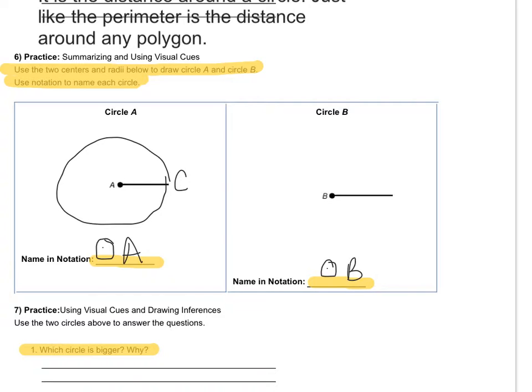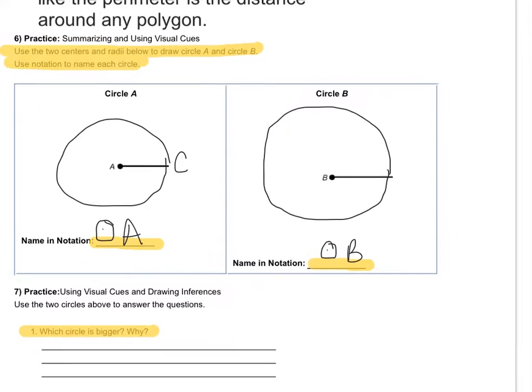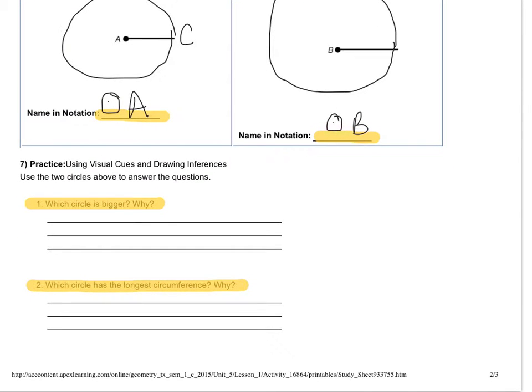With circle B, you're going to find out that it's going to be a little bit larger. And our question at the bottom asks us about why circle B is a little bit larger than circle A. So here we go with our question. The first one says which circle is bigger and why? So to answer that question, what you see is that circle B, and let's see, I'm going to write it all the way out. Circle B is larger because the radius is larger.